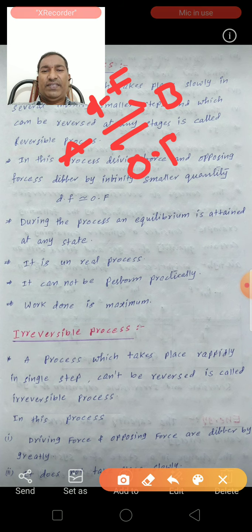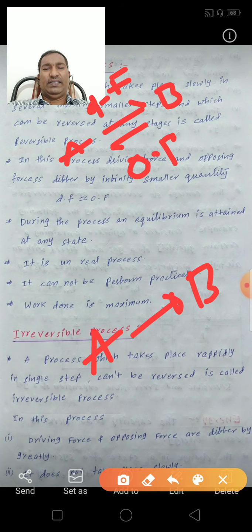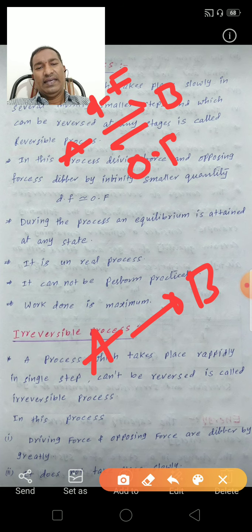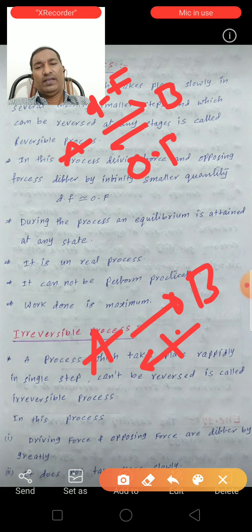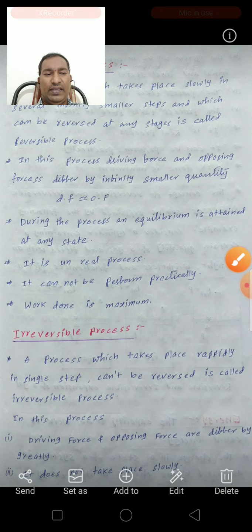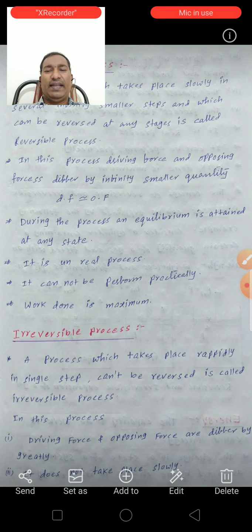A process which takes place rapidly in a single step and can't be reversed is called an irreversible process. Like this, A tends to B. In this process, the driving force and opposing force differ by a great value.